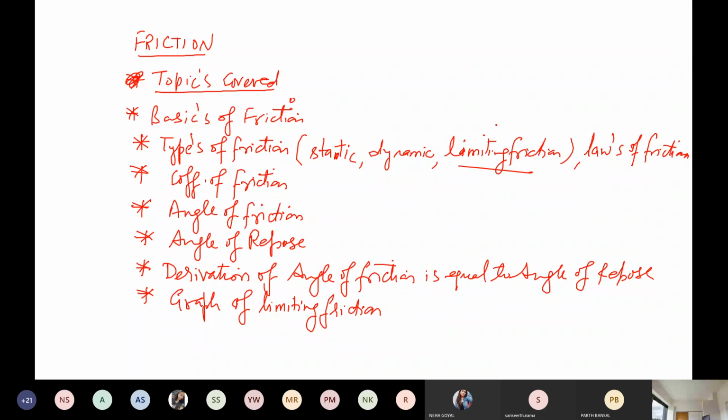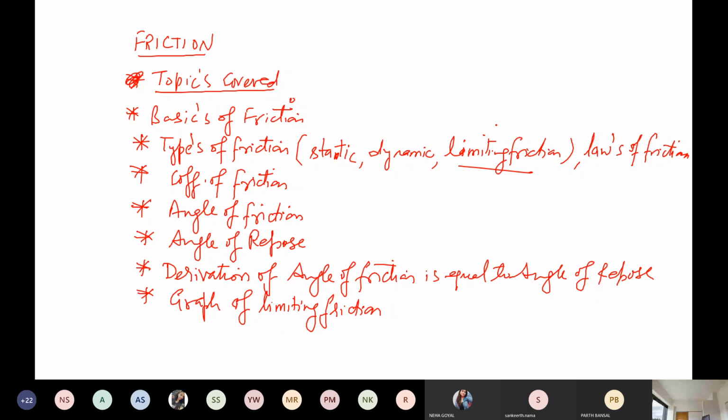If we talk about the types of friction, we have static friction, dynamic friction, and limiting friction. We also have laws of friction for both cases, static friction and kinetic or dynamic friction. In an examination, anybody can ask you what the laws of friction are, and then you have to write the laws of static friction and also the laws of kinetic or dynamic friction. So what is limiting friction?